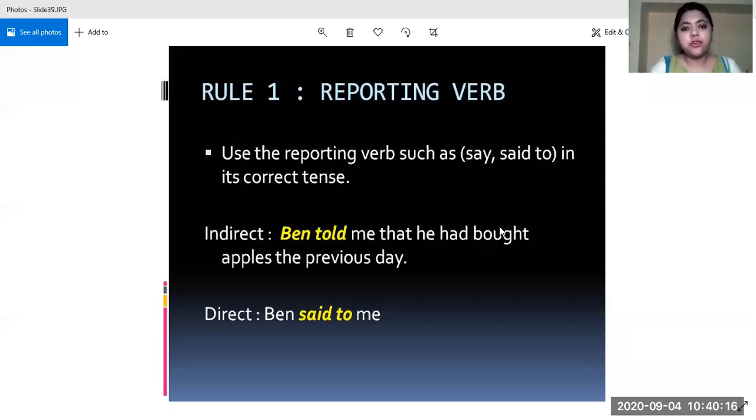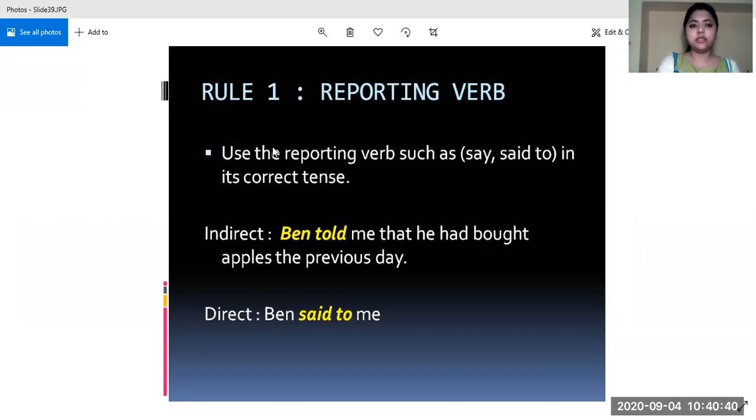Before starting with the conversion, just recall all the rules which we have done for the conversion of direct speech into indirect speech. Because all the rules will be nothing but the reverse of all those things which we have done so far. All right. So let us quickly begin with the rules.